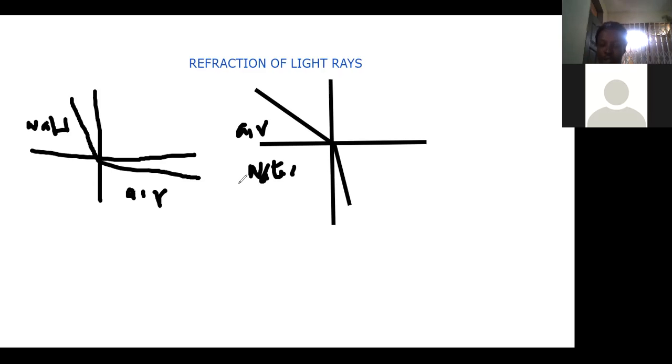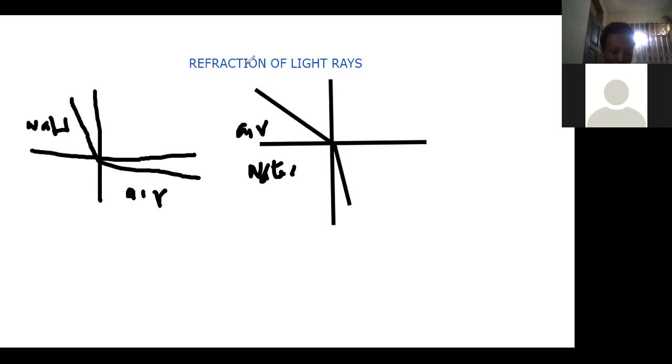And one also difference between reflection and refraction is, under refraction, you're talking about two media. Under reflection, you're talking about just one surface. But here, I'm talking about two surfaces, moving from one surface of a density to a different surface of different density. Basically, that's what you are seeing under refraction.